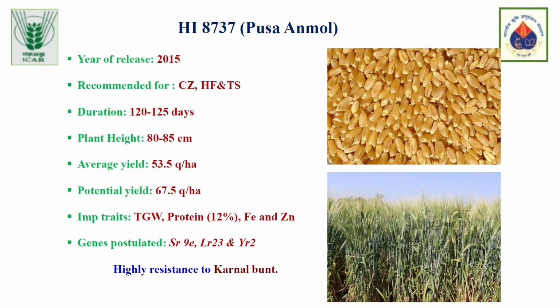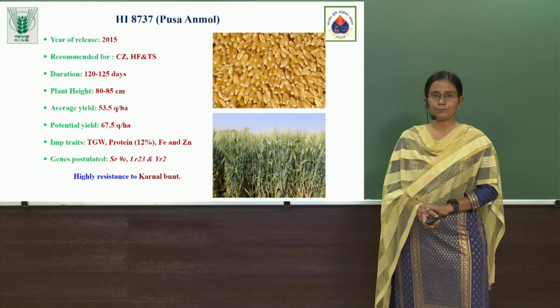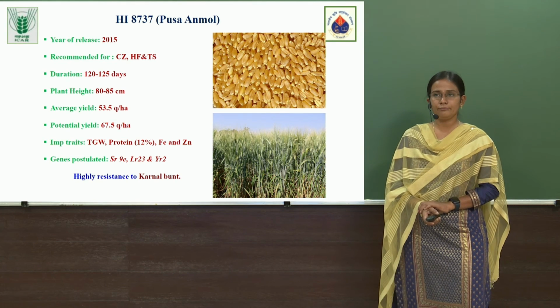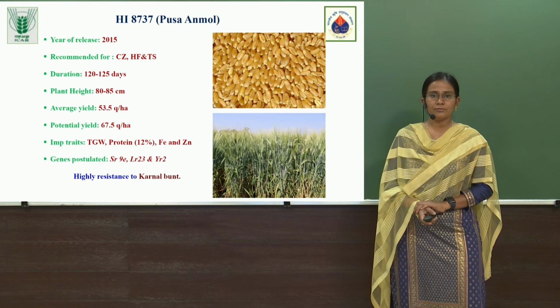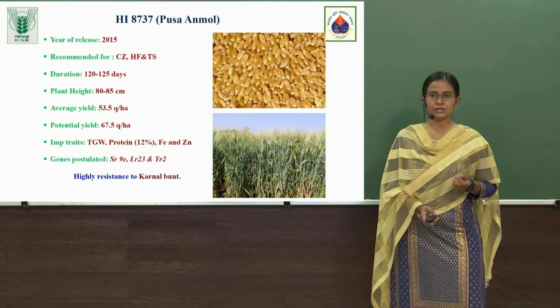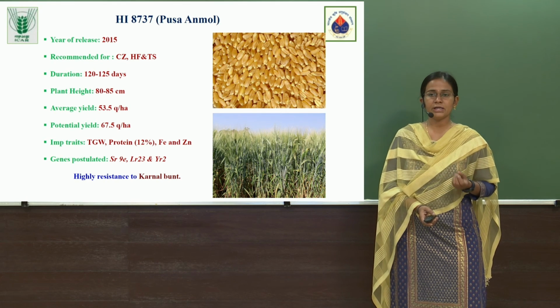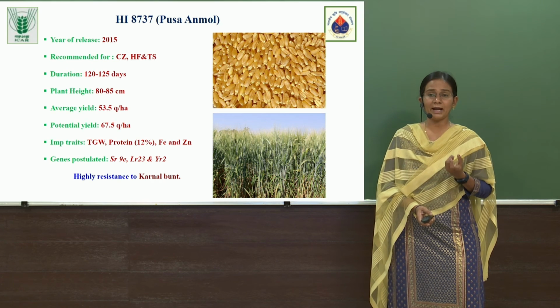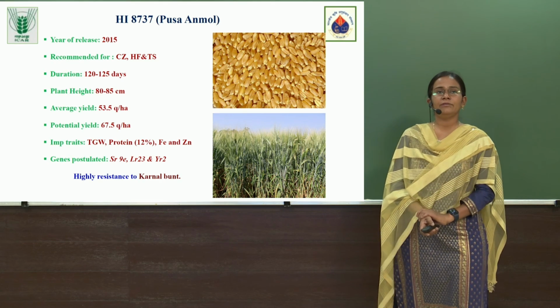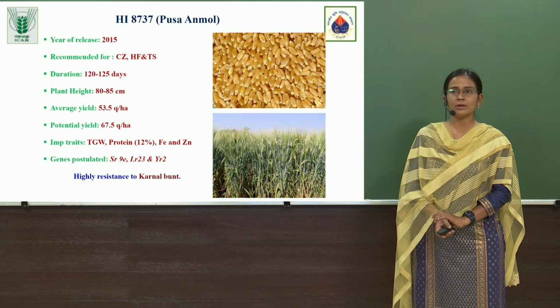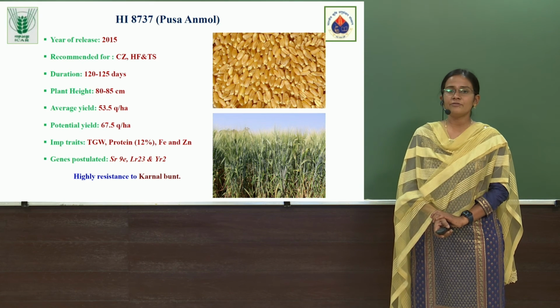Madhya Pradesh is the leader in durum wheat production, and we have facilities for exporting this durum wheat also, because the grain produced in Madhya Pradesh is of very good quality and shining, and it attracts the exporters also. The variety is HI8737 Pusa Anmol. It was released in 2015 for the central zone, that's Madhya Pradesh, Gujarat and Chhattisgarh.